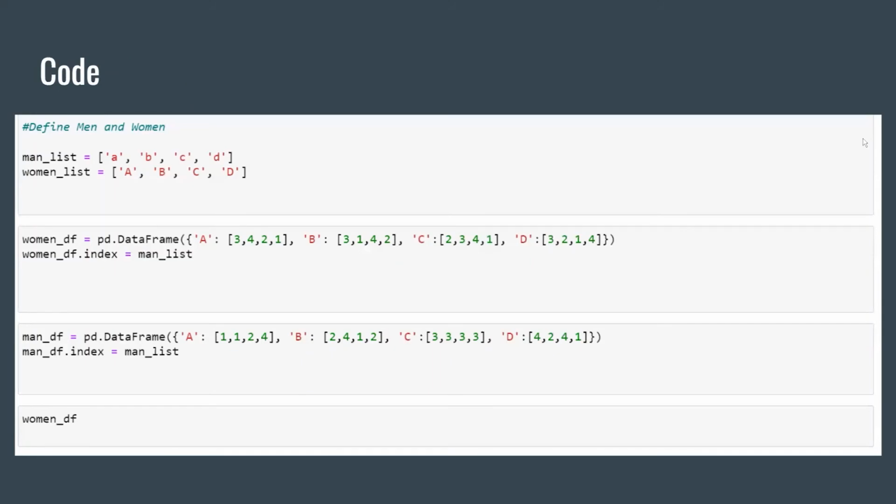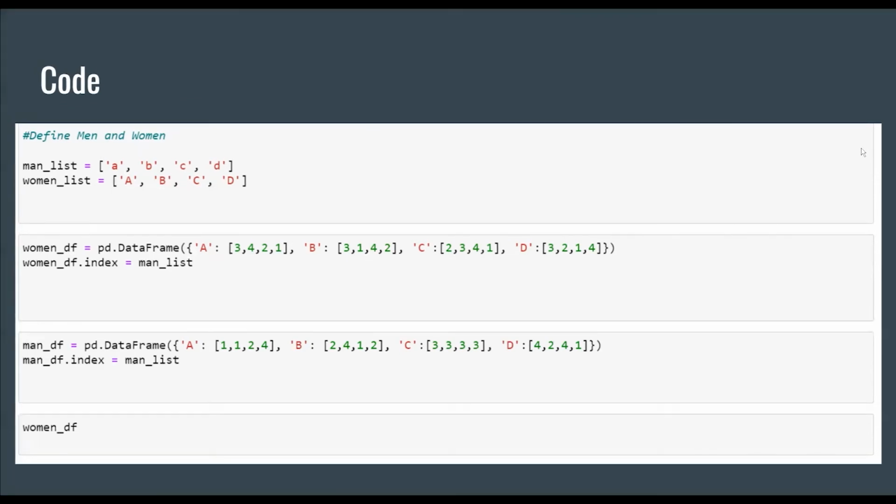I'm Joanna, and I'll be showcasing how the code works for this algorithm. Right here, we're defining our men and women lists, and we're using a pandas data frame to store the values of preferences. Woman underscore df is printing out the women's preference list, and men underscore df is printing out the men's data frame. Once we establish the data frames and preferences, we can get started on the Gale-Shapley algorithm.